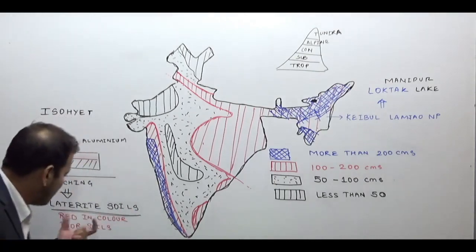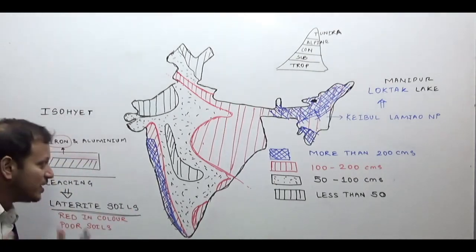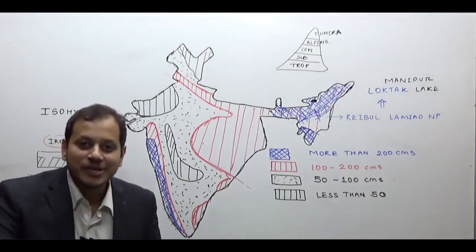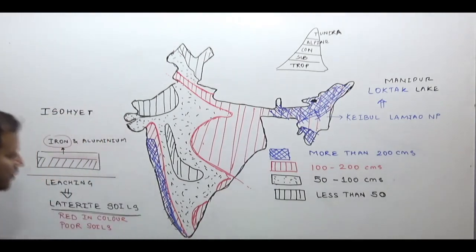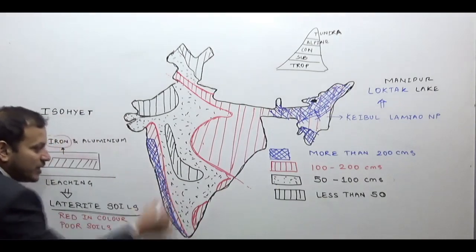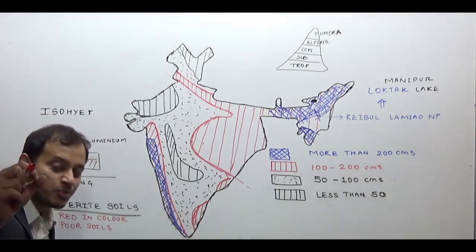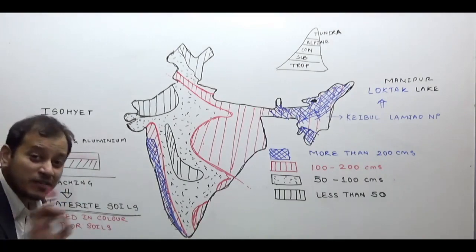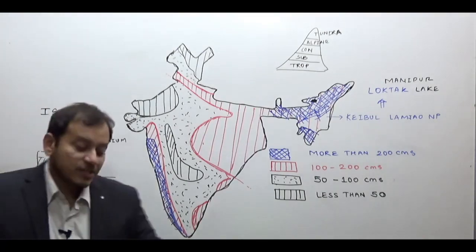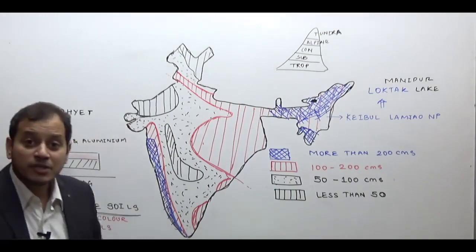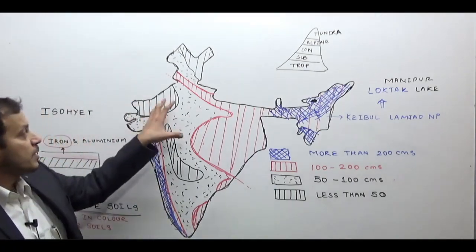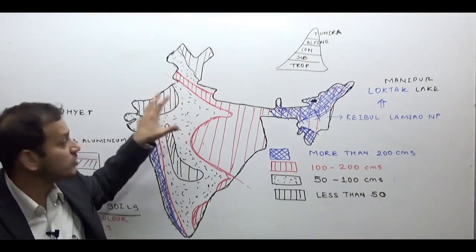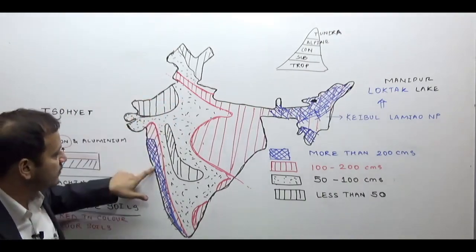Now this laterite soil, because it is poor soil, agriculture is not an important occupation here. But what grows on the laterite soil is cashew nut and coconut. And therefore, cashew nut and coconut is grown in this region. In fact, India is the largest producer and exporter of cashew nut in the world. Laterite soil, coconut and cashew nut, otherwise it is poor soil. Next, application of natural vegetation and soil to this. Desert soils, salty soils, saline soils in this region. Why? Because of very high evaporation. So where saline soils and where laterite soils.